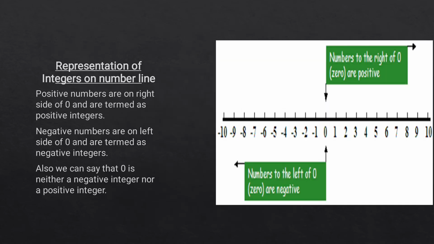Now let us learn about the representation of integers on a number line. Here let us learn about integers on the number line. Well, as the figure on this side shows, we can say that positive integers are on the right side of 0 and are termed as positive integers. Similarly, negative numbers are on the left side of the 0 and are termed as negative integers. Also, we can say that 0 is neither a negative integer nor a positive integer.